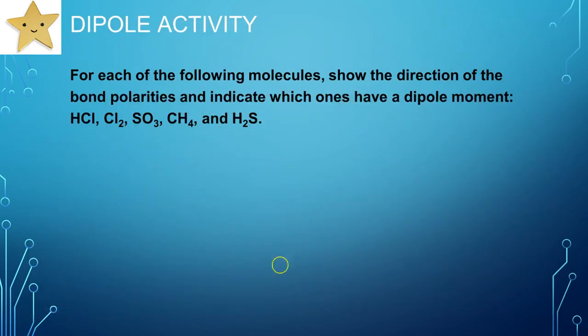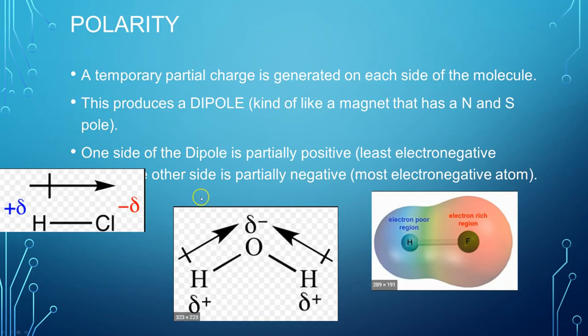Awesome. All right. Polarity is a temporary partial charge. It's generated on each side of the molecule. This produces what we call a dipole, which is kind of like a magnet. It has a north and south pole. One side of the dipole is partially positive, the least electronegative side, and the other side is partially negative. And so here's a picture showing it.